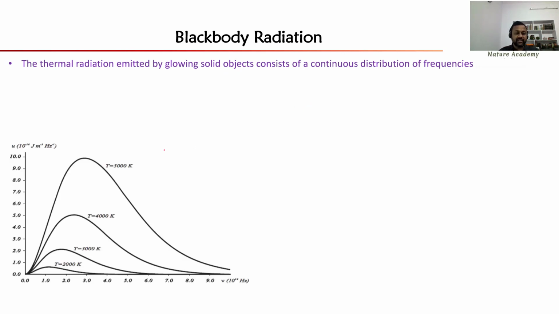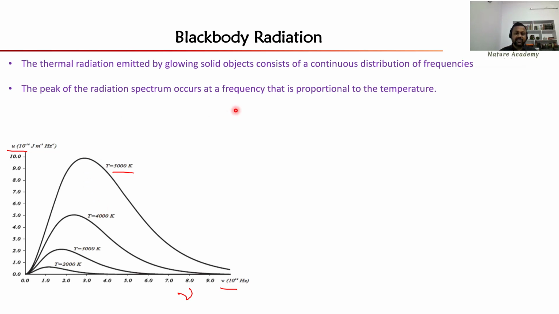This is experimental data, students. Look at the shape of this graph. For example, I want to talk about when the temperature of the object is 5000 Kelvin. This is the shape of the energy density function. With increase of frequency, starting from here, the energy density is increasing, and at a certain point it starts decreasing. Surprisingly, for different temperatures there are different frequency values. So this is the energy distribution function.